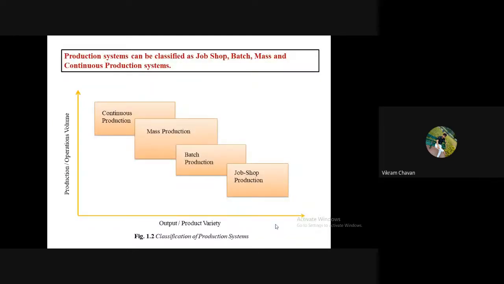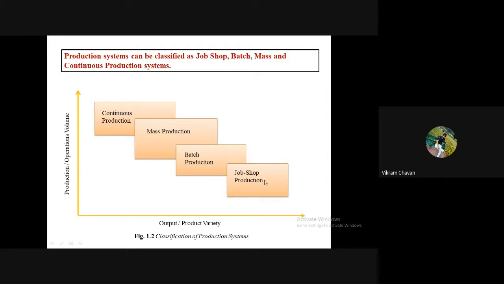Now here you will come to know how the variation in production system will happen on the basis of volume, or the finished good product quantity, and product variety. On the x-axis you can see the product variety, and on the y-axis you can see the production operation volume. Now we will start from the corner side.